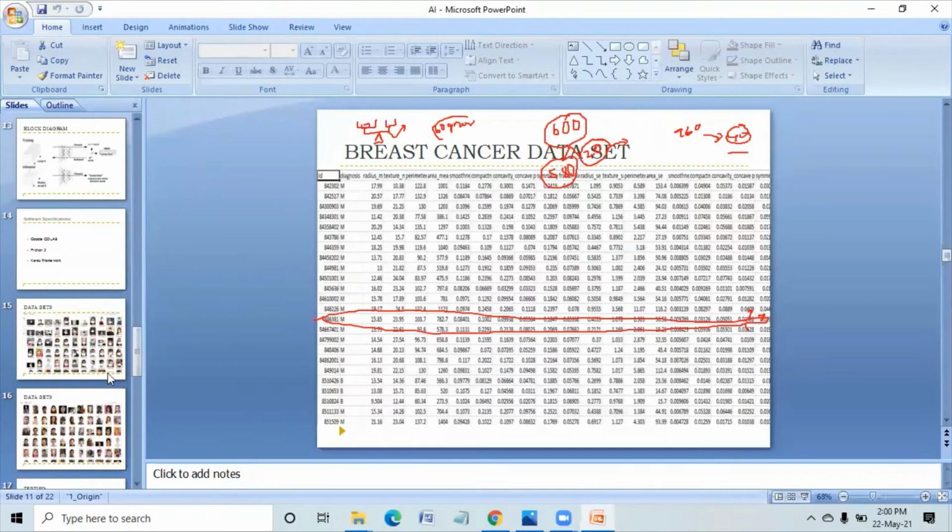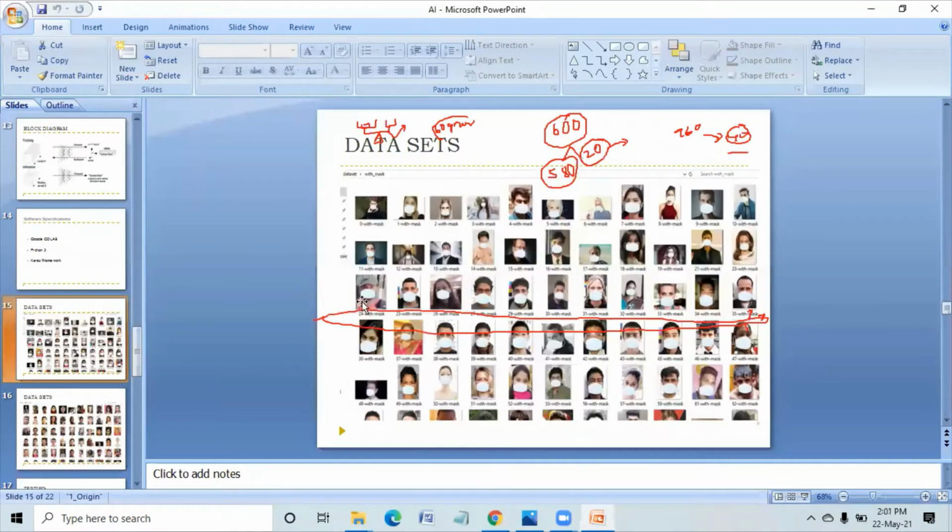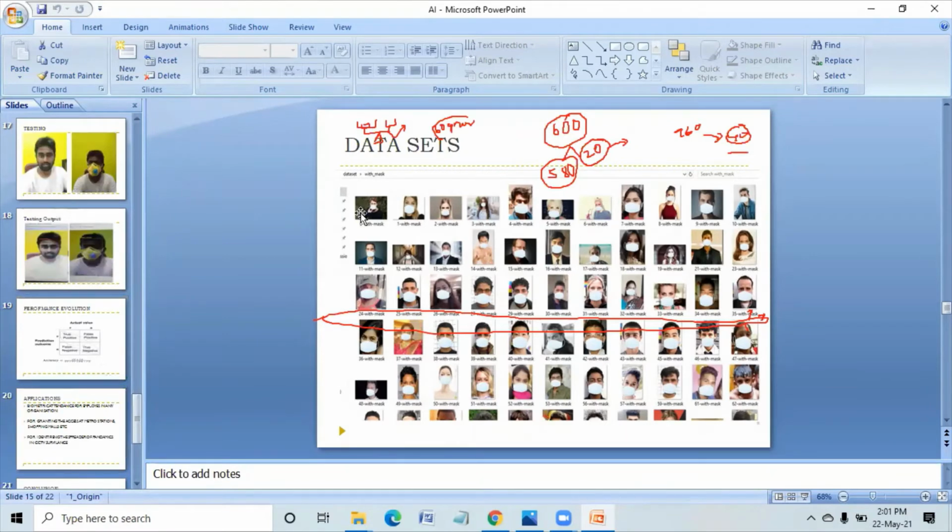Here also, I told you we hide some images, right? After hiding, after training, we are moving towards what? The testing phase. Suppose we give this image in the testing phase. I told you that we are hiding 20 images. From those 20 images, we give one image at a time.